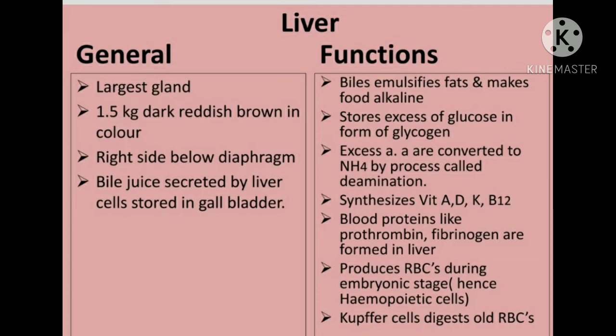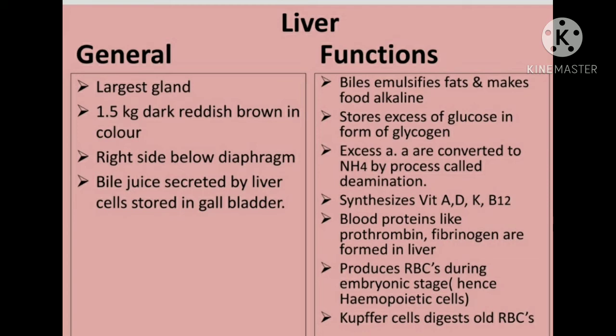Next is what? Hepatic cells produce bile juice. It is collected and carried through the bile duct and stored in the sac-like structure called the gallbladder. The duct of the gallbladder and hepatic duct together form the common bile duct. Liver is a vital organ. Bile juice secreted by the liver emulsifies the fat and makes the food alkaline.